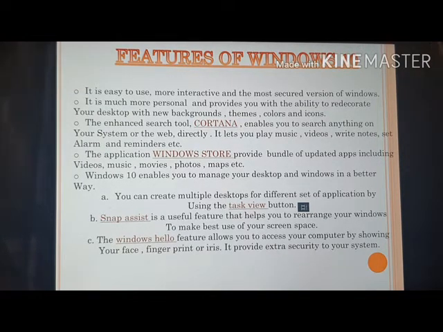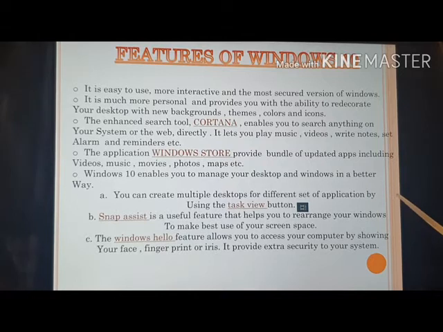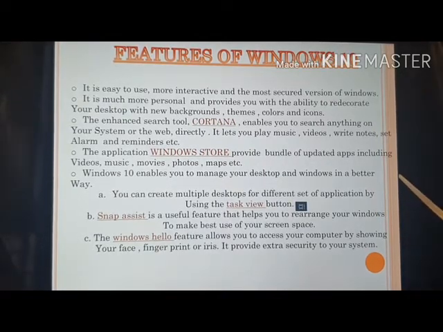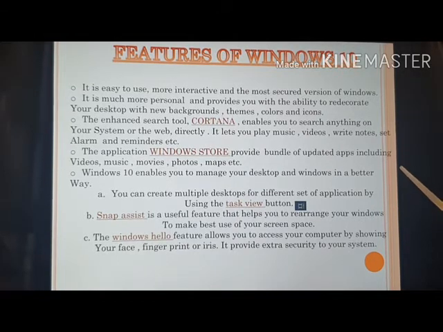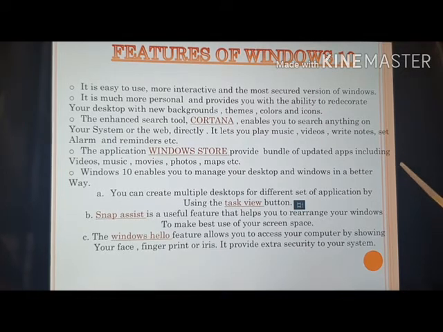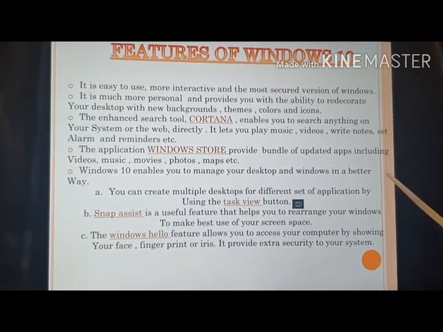Next is Windows 10 enables you to manage your desktop and windows in a better way. You can create multiple desktops for different set of applications by using the task view button. All these things I am going to show by using my laptop only after this slide. Please first listen to what I am saying, then after that I will show you on my laptop.